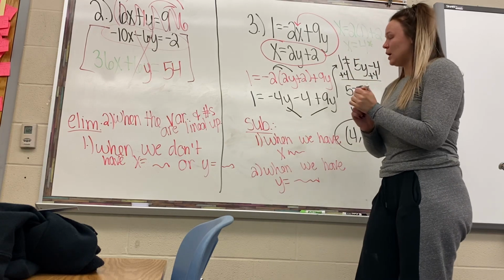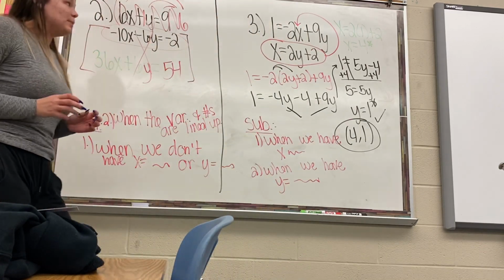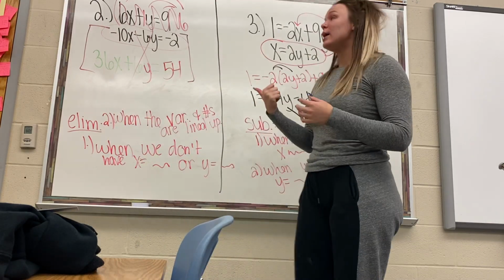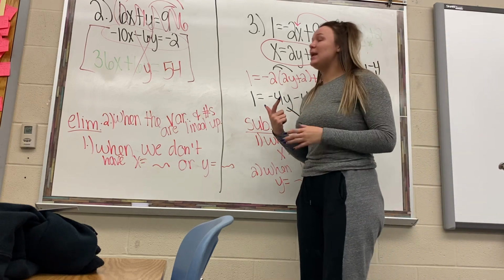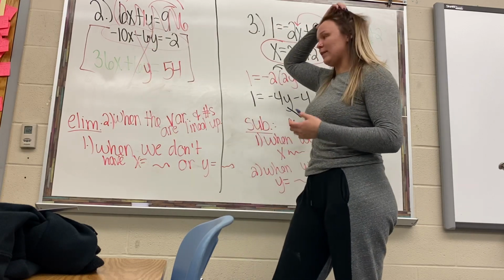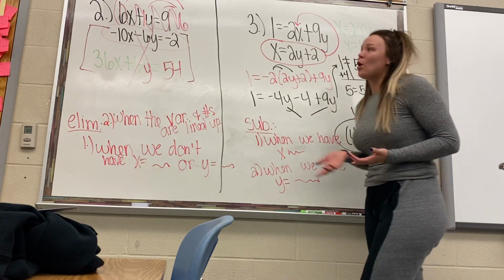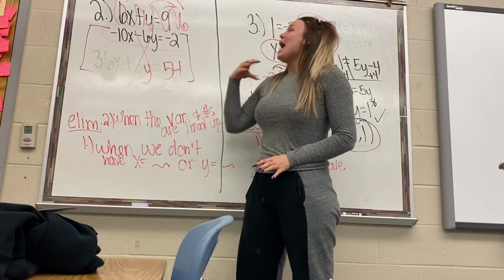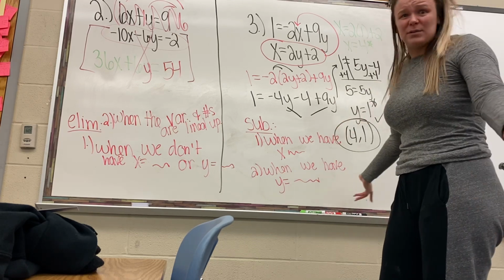All right? So remember that on this assignment, you're going to do all the work, have an ordered pair circled and check marked. That's 1. And then 2, what method you used, and then an explanation of why. So like on this one, I would have all the work and ordered pair circle and check mark, and then I would say, hey, I used elimination because the variables were already lined up for me. Okay, so it looked easier to do elimination. The variables were already lined up, and I didn't have x equals something or y equals something, so I didn't use substitution. Okay, I used elimination.